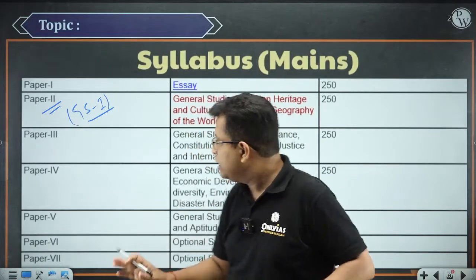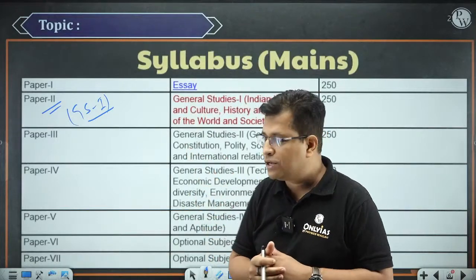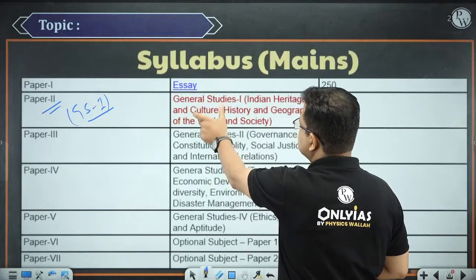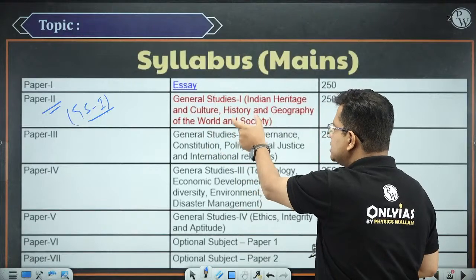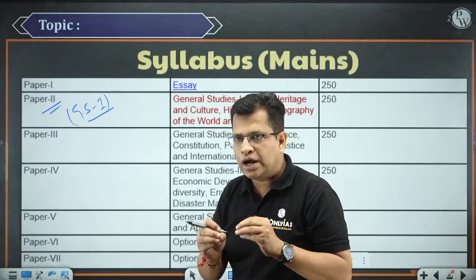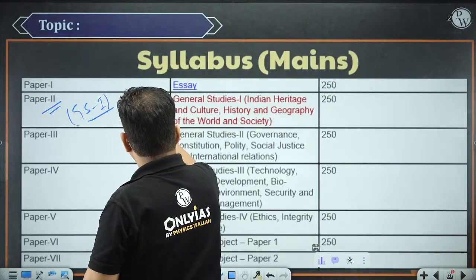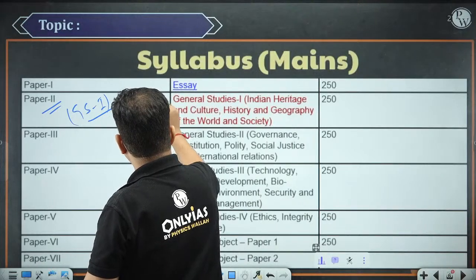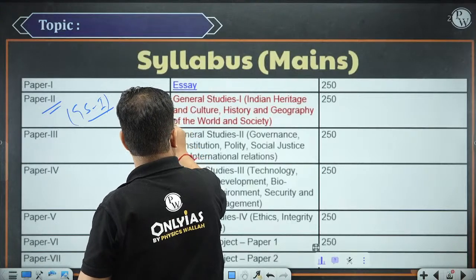Are you getting me? So if I look into the syllabus of the mains prescribed by UPSC, it says that GS paper 1, general studies, includes Indian heritage and culture, history and geography of the world and the society. So when I simplify it, you can have 3 components here. One is your history, the other one is your geography, and then your society.